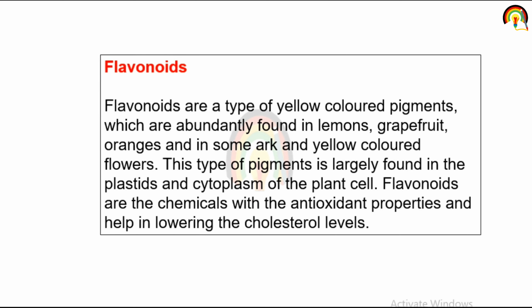Next one is the flavonoid. Flavonoids are a type of yellow color pigment. So flavonoids are a type of yellow color, which is found in lemon, orange and yellow color flowers. And this type of pigment is largely found in plastid, or we can say chloroplast, and the cytoplasm of the plant cell. Flavonoids are chemicals with antioxidant property and help in lowering the cholesterol level.